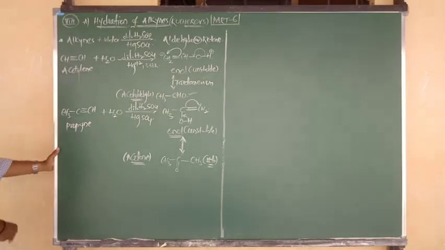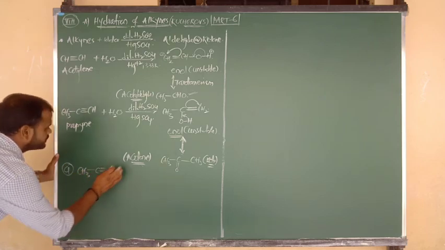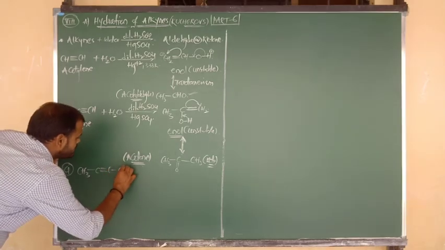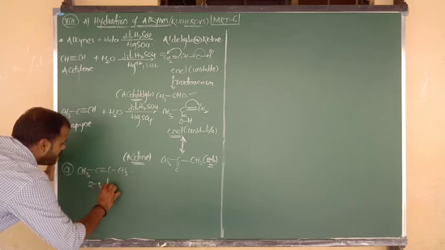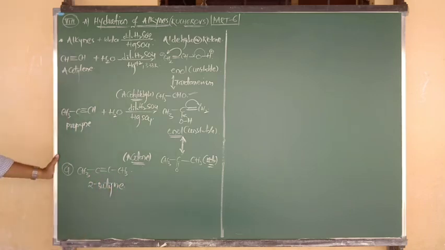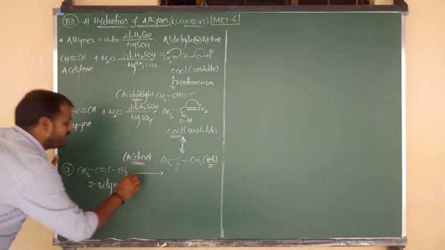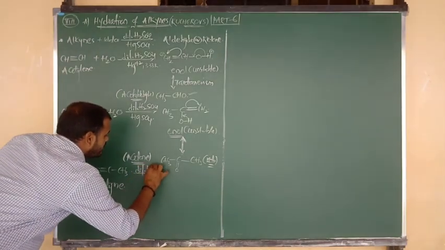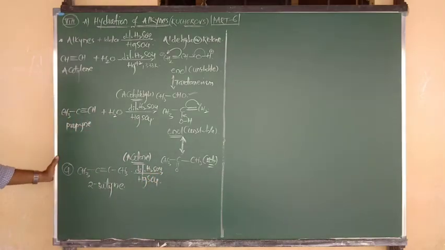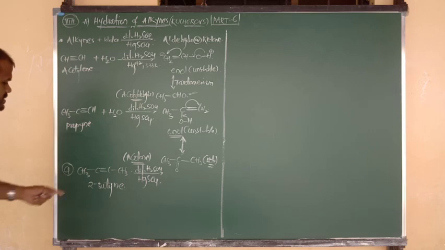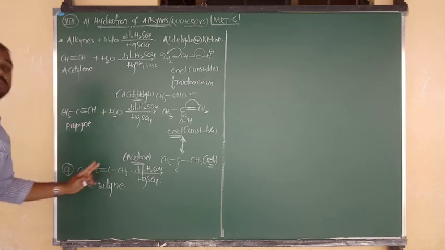Sir, how? Let me write another example, directly in question form. CH3 bonded to C, okay? Again it is bonded to C, connected to CH3. What is the name of this compound? The name of this compound is but-2-yne, and simply we can say 2-butyne. Okay beta? Is 2-butyne upon reaction with dilute sulfuric acid. This reaction takes place in presence of mercuric sulfate at the temperature of 333 Kelvin, same. So H plus attacks the first carbon, OH attacks the second carbon. We can do it in reverse also because this is a symmetric molecule.